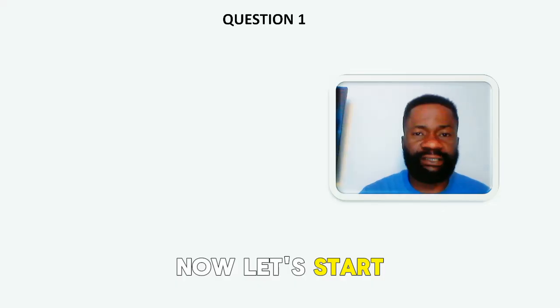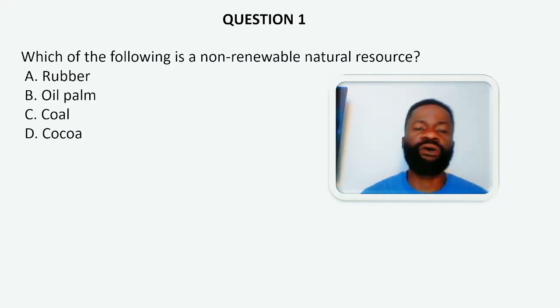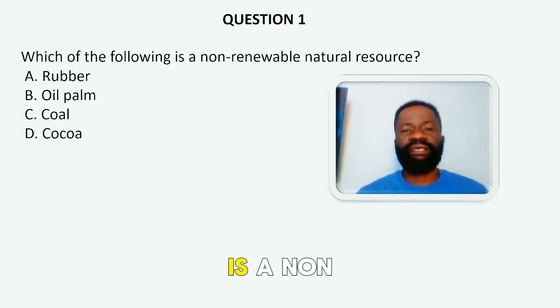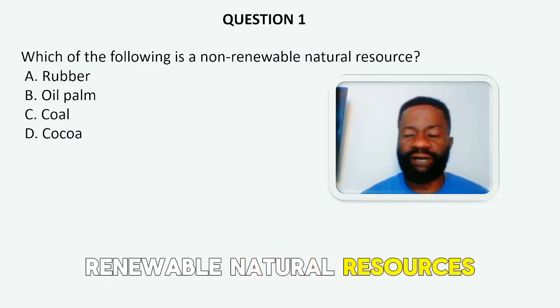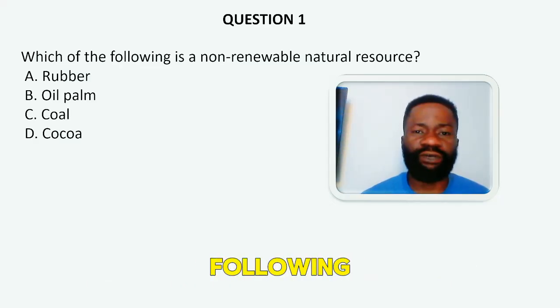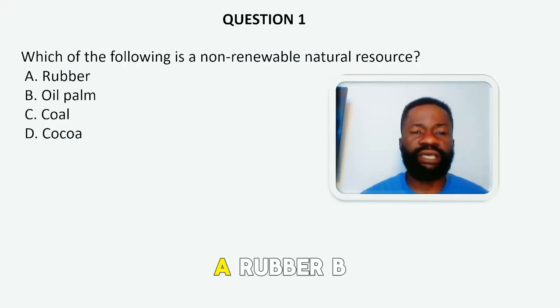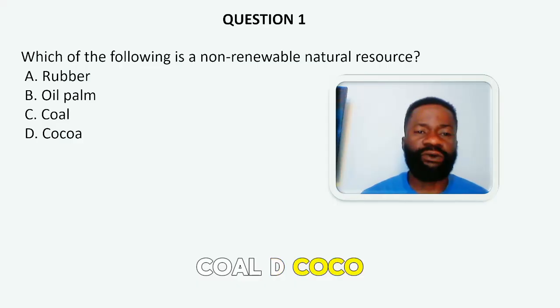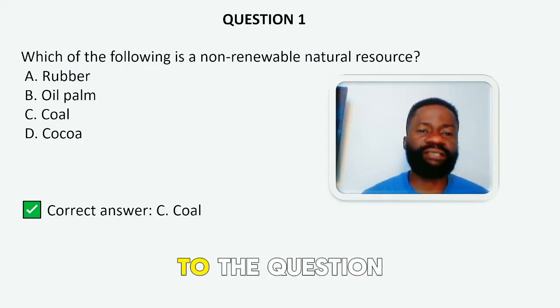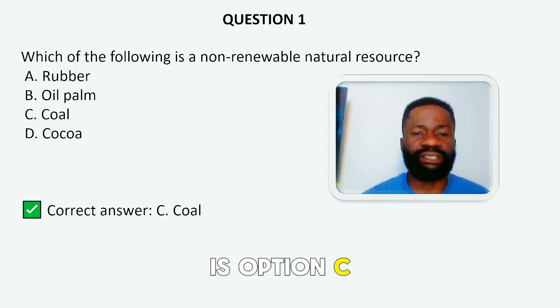Now let's start. Question 1. Which of the following is a non-renewable natural resource? A. Rubber. B. Oil palm. C. Coal. D. Cocoa. The correct answer to the question is option C.